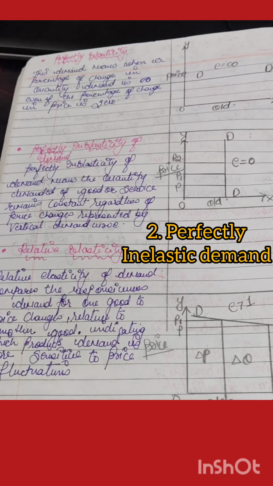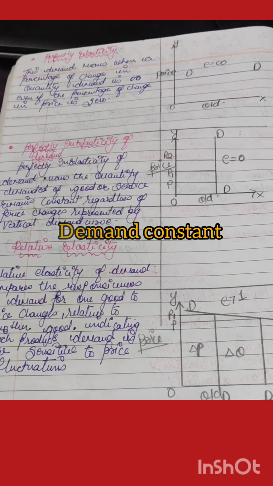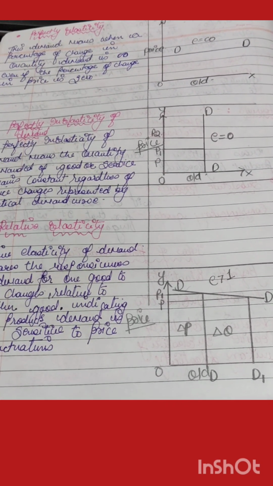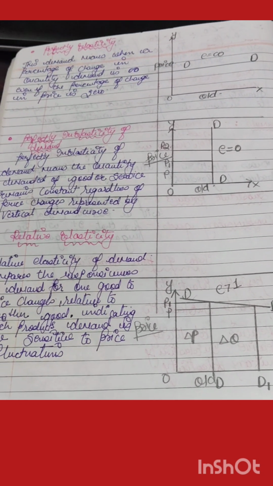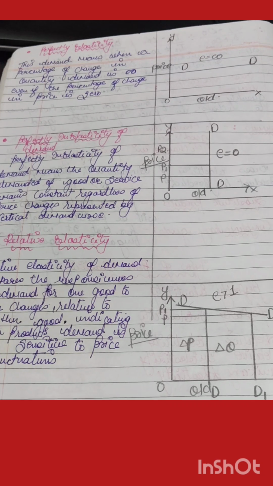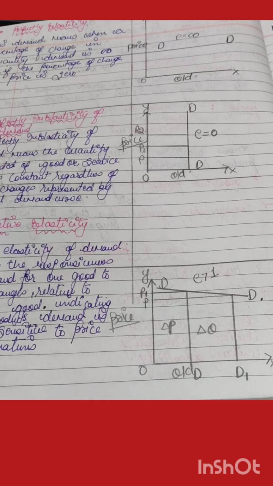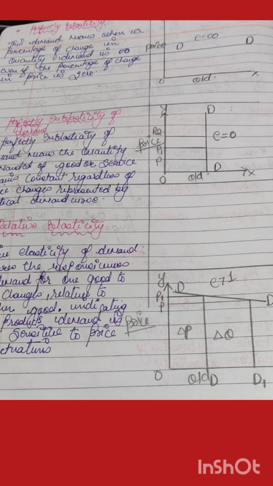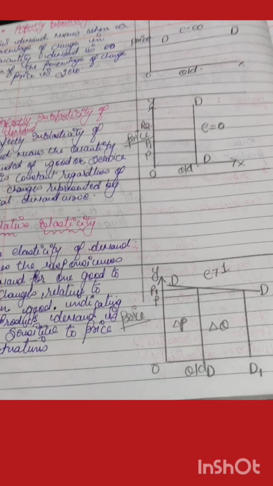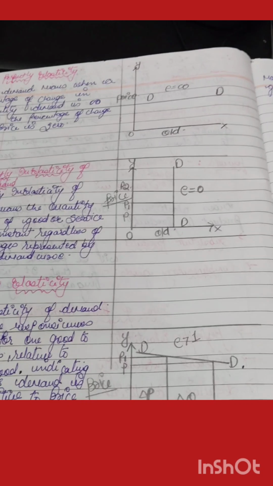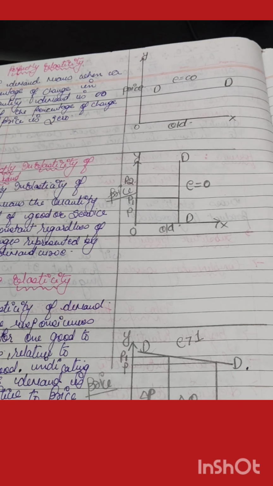Second, we can say is the perfectly inelasticity of demand. The perfectly inelasticity of demand states that the customer is extremely, we can say, not sensitive towards the price, because he wants to buy this product by hook or by crook. Either the price increases or decreases. So that's why the demand curve is not on the horizontal axis, but the demand curve is vertical, and that's why the elasticity is equal to 0.